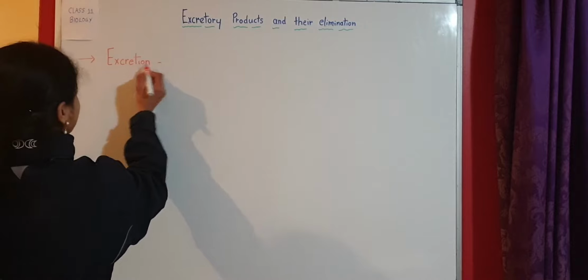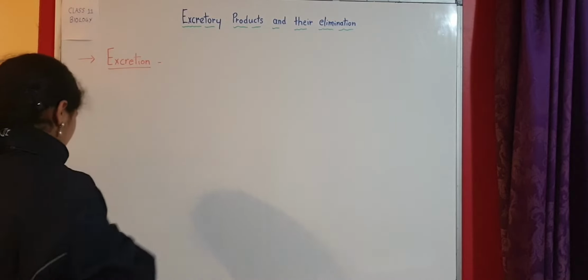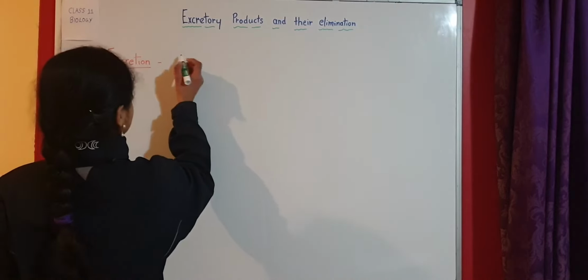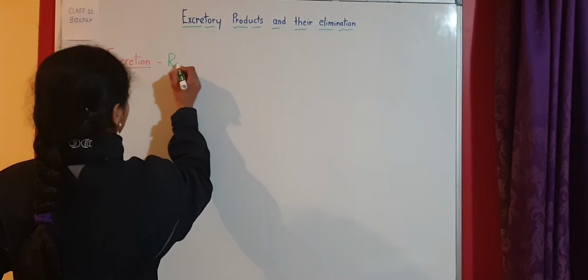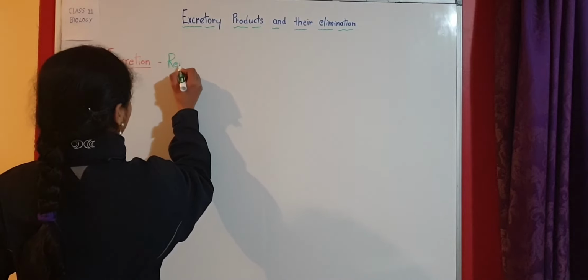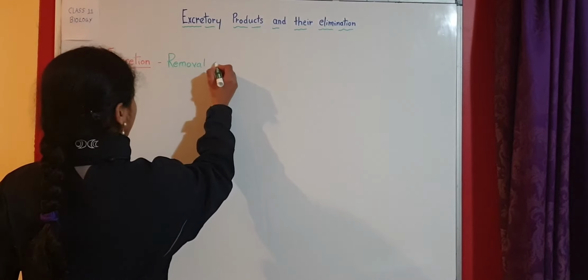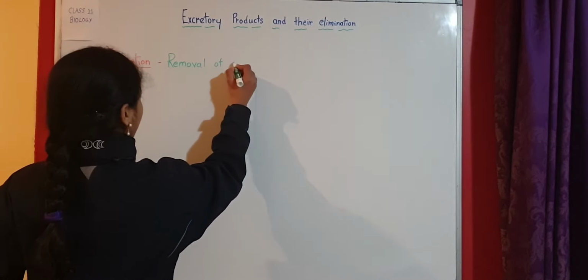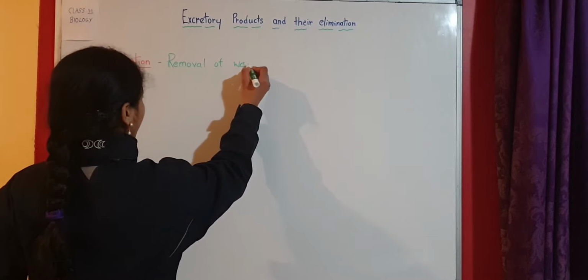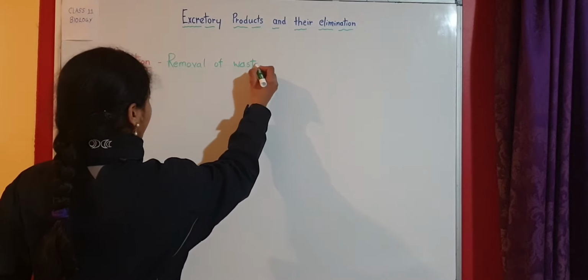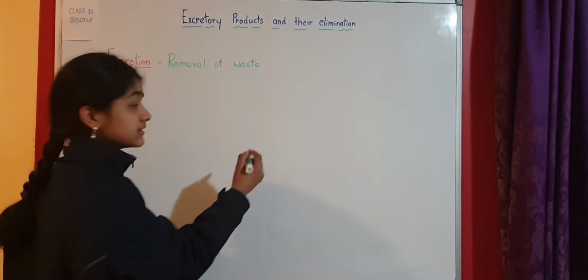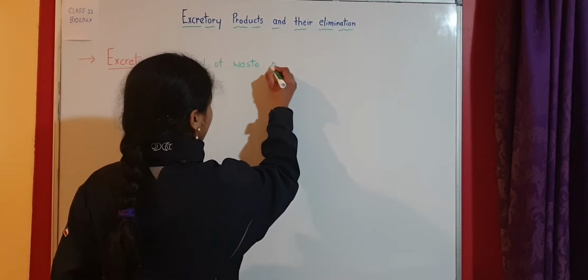So excretion is basically the removal of waste materials, waste products.